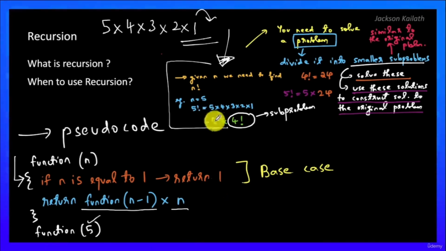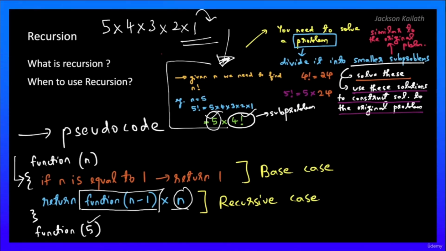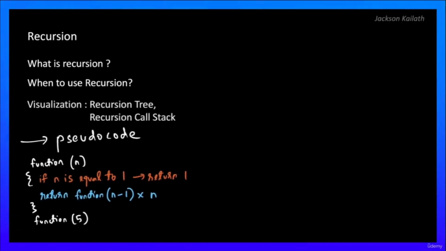We have seen that 5 factorial is 5 into 4 factorial. So to get this 4 factorial, we are recursively calling the function again with the input as n minus 1. And then to multiply by this 5, we have n into this part over here. So this over here is the recursive case. Whenever you think of a recursive solution, always try to think of the base case and the recursive case. So we have discussed some interesting things over here. Now in the next video, let's try to visualize this.